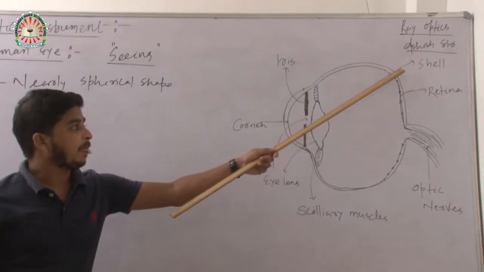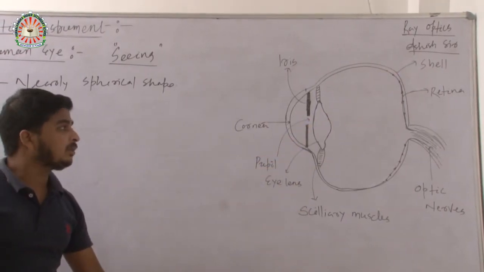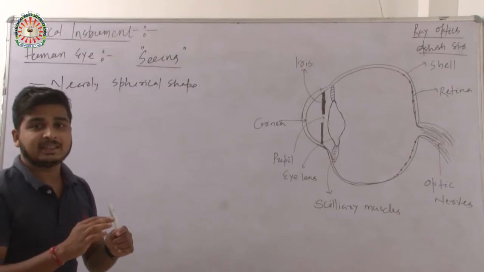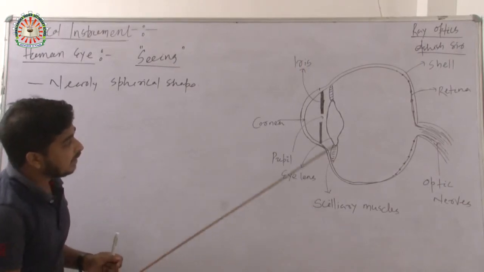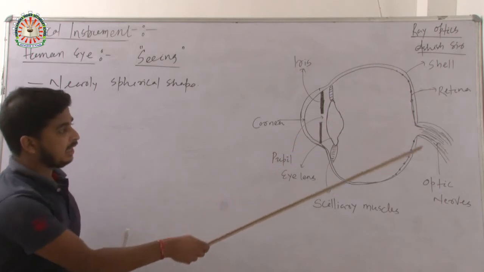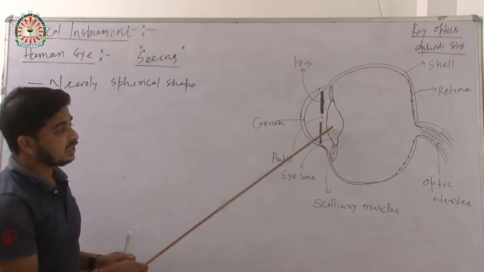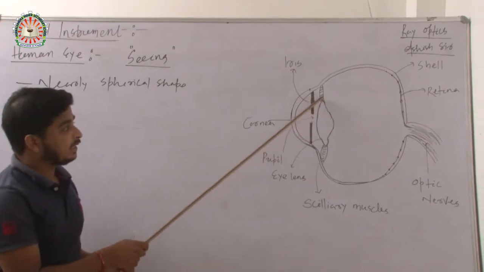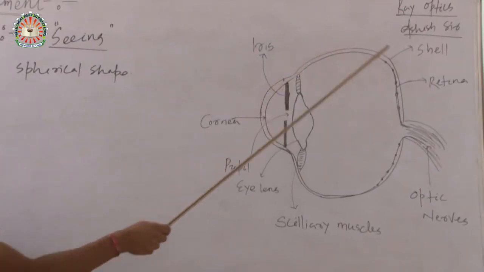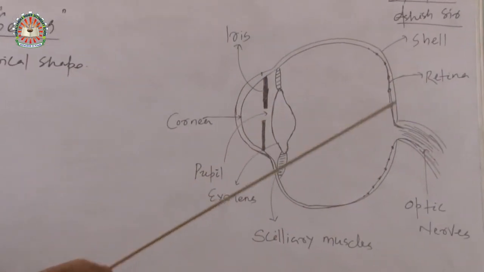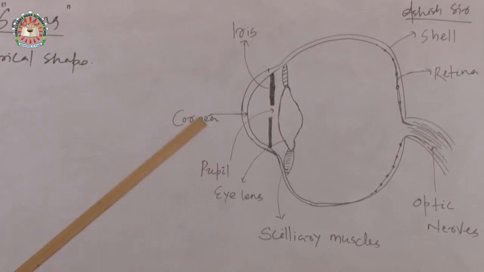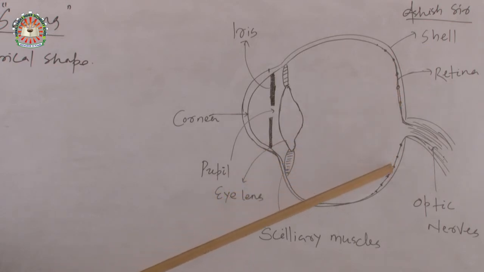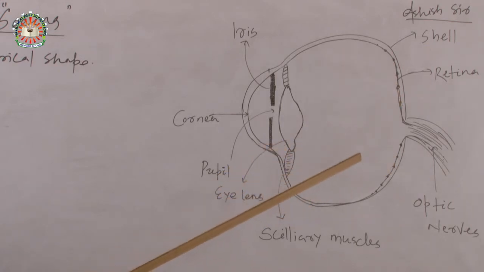So this is the shell, and for the purpose of seeing we need two things. First one is a lens, second one is a screen. So in our human eye, this is the lens and this is the screen. This is a convex lens, not equiconvex, but a convex lens, and this is a screen. On the screen there are so many receptors, or I can say receivers.